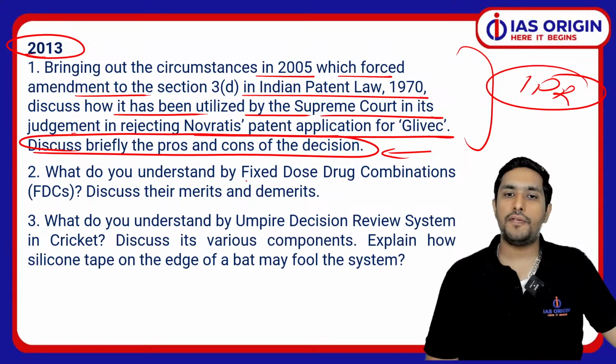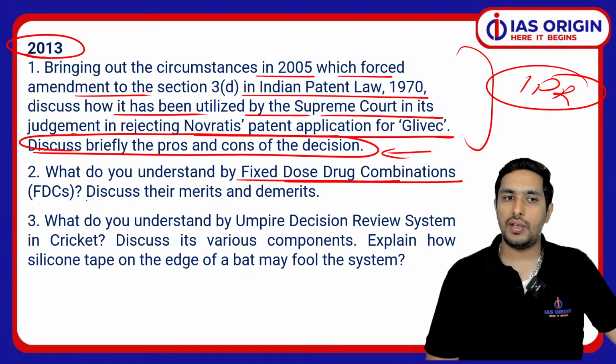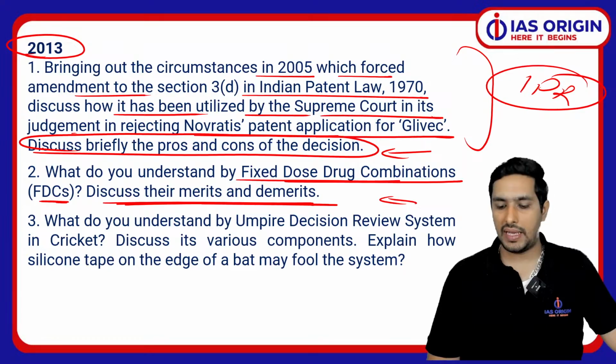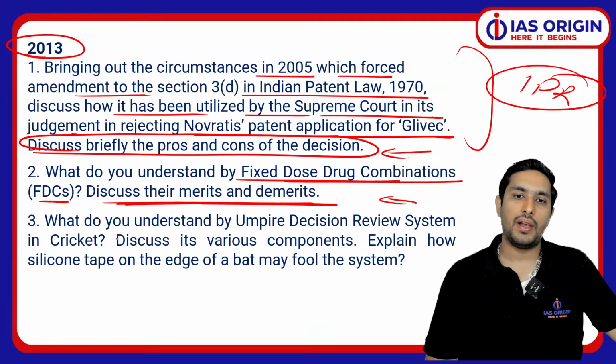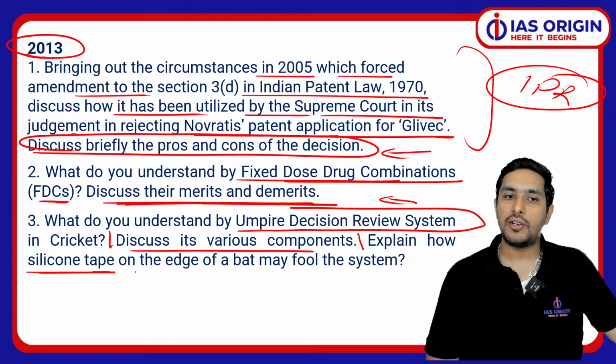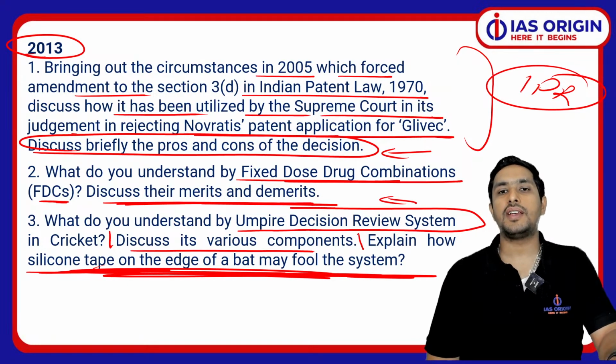Then what do you want to say about the fixed dose drug combinations, FDCs? Discuss the merits and demerits. So ये भी मतलब healthcare drugs से related है. What do you want to say about the umpire DRS, decision review system in cricket? Discuss its various components. Explain how silicone tape on the edge of the bat may fool the system. So ये बहुत interesting है.